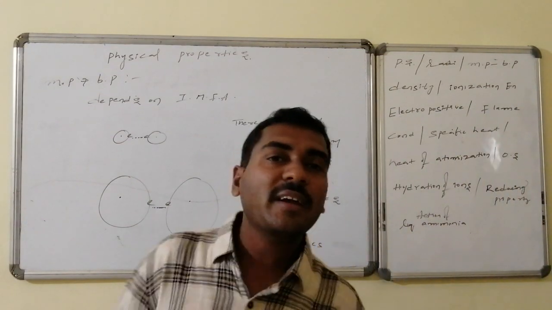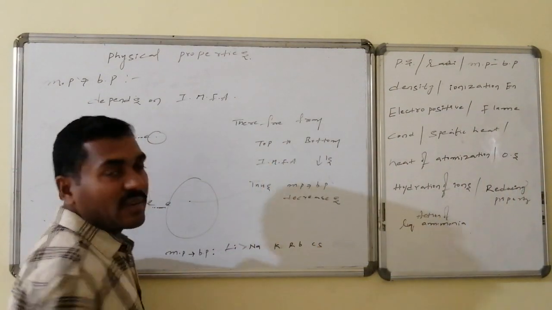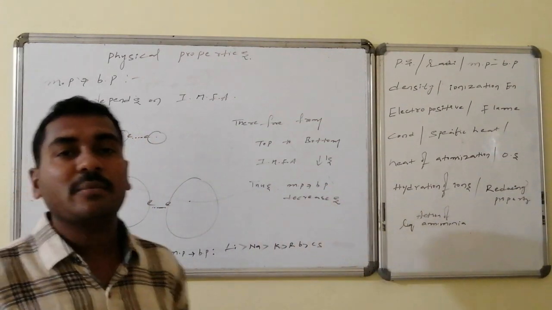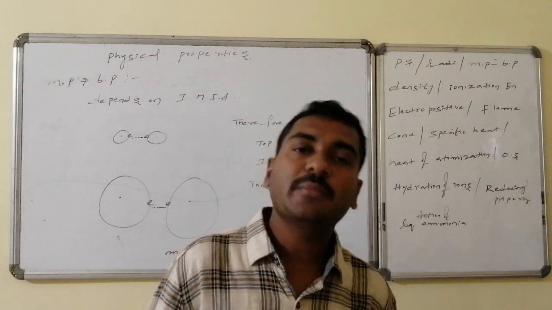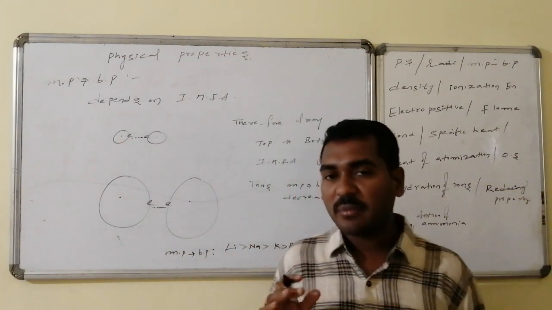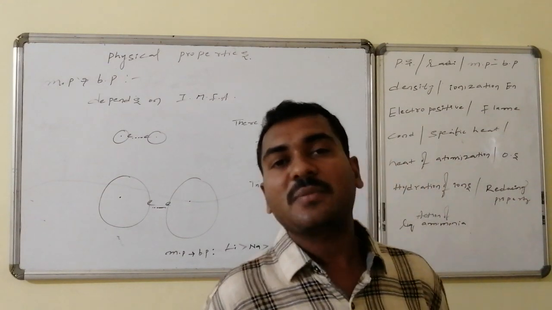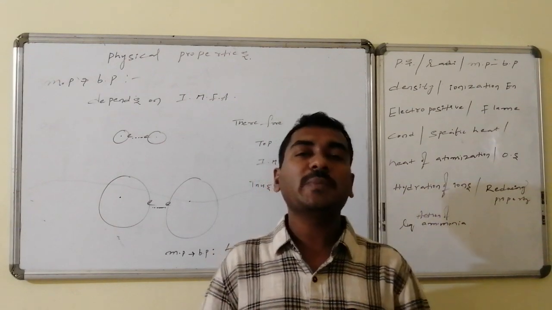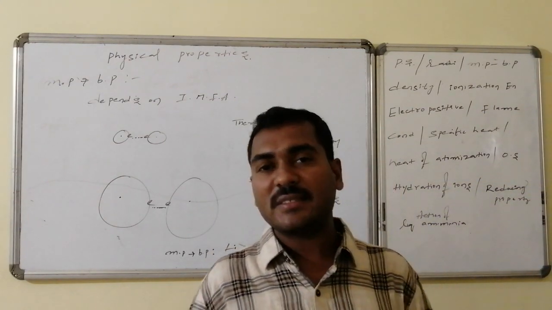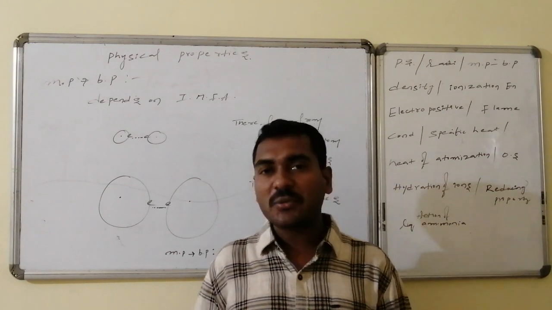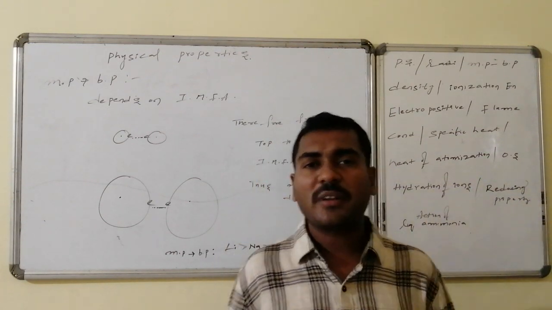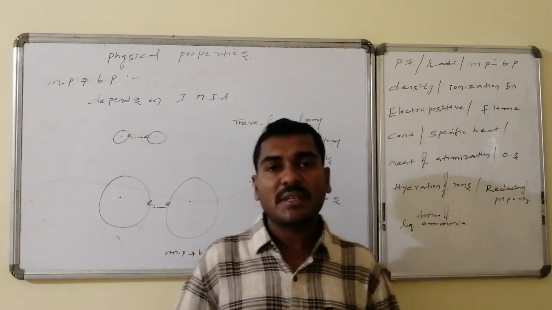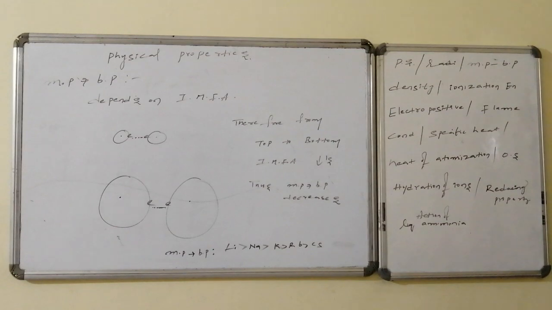Thus, the order of melting and boiling points is that lithium has higher melting and boiling points than sodium, potassium, rubidium, cesium. Cesium has the least melting point. Similarly, the boiling point is also least for cesium and highest for lithium. Regularity is present. This particular group is such a wonderful group that we never find most of the deviations. You will have one or two smart deviations, but regularity is maintained at every part. Such a wonderful group is the first A group.